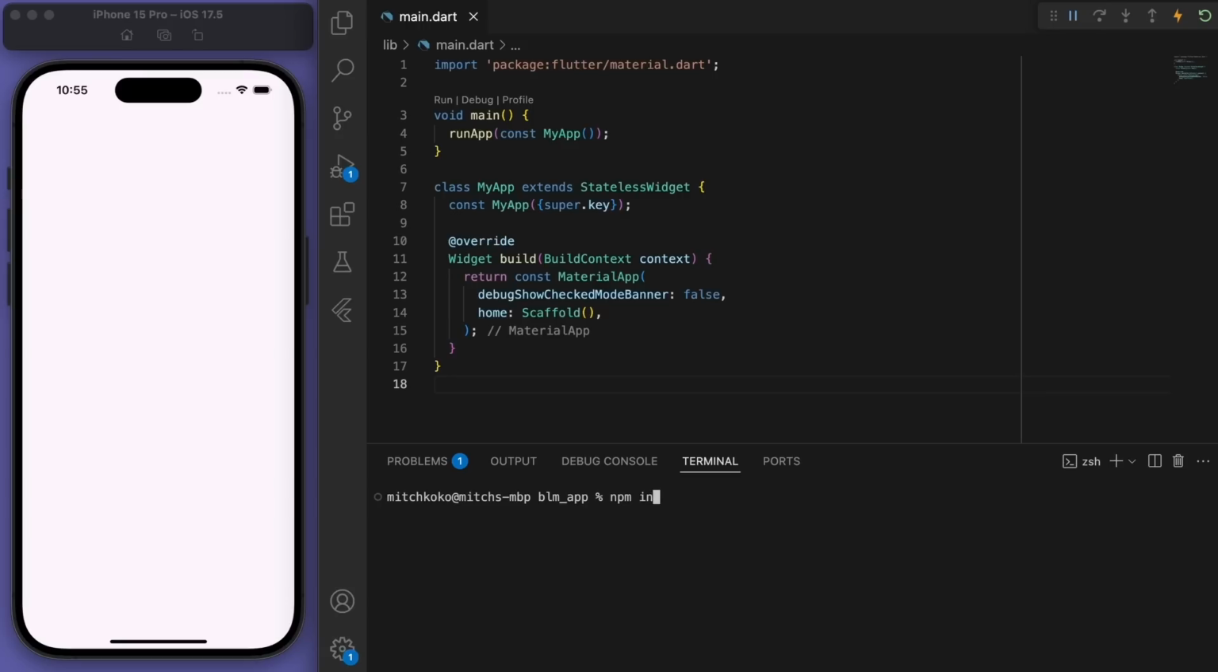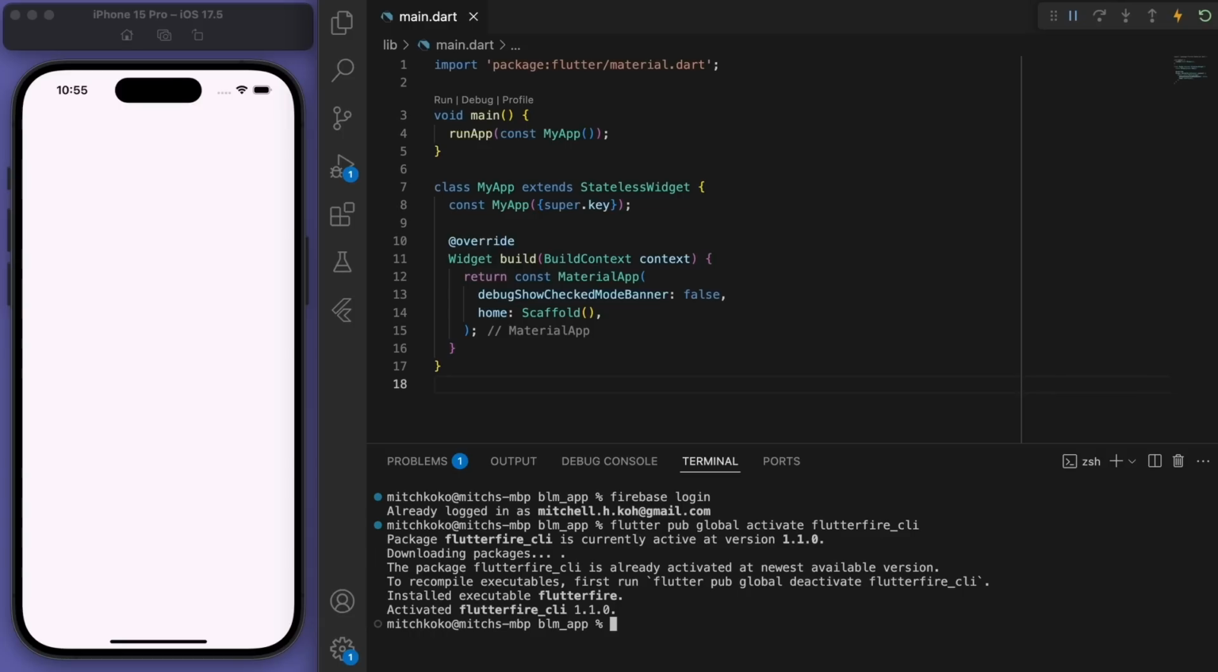If you've never used Firebase before, then you're going to need to install the Firebase tools by typing in this command. But I've already done that, so make sure to do that. And what that will allow is for us to say firebase login. So make sure you're logged in with your email. And then we can say flutter pub global activate the FlutterFire CLI. Cool, which allows us to now say flutterfire configure.